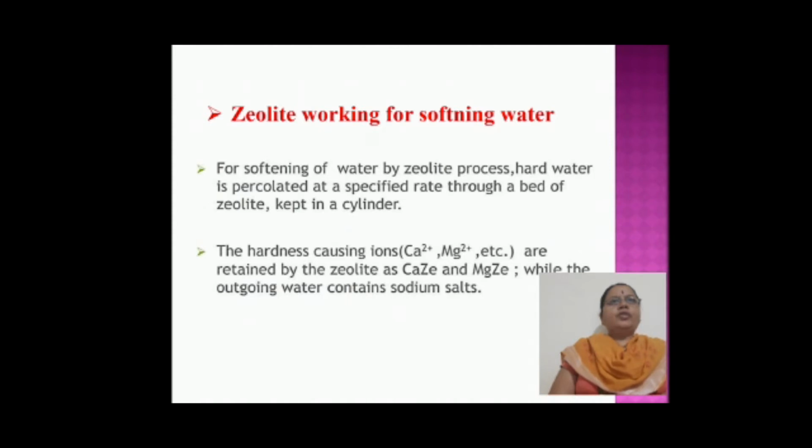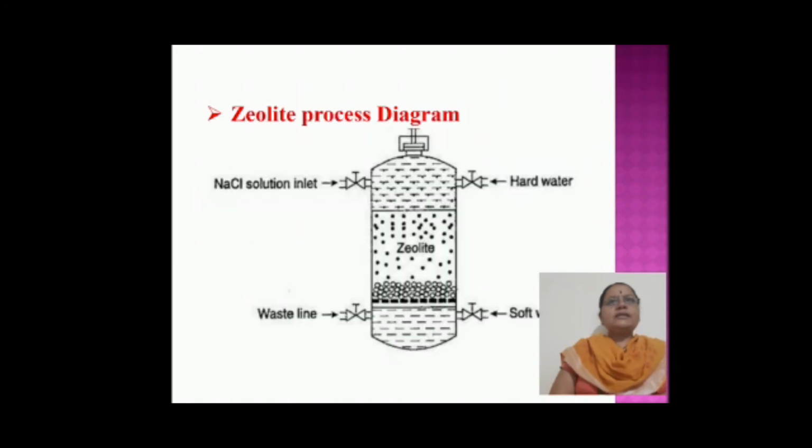Zeolite working for the softening of water. For softening of water by the zeolite process, hard water is percolated at a specified rate through a bed of zeolite kept in a cylinder. In the cylinder, the hardness-causing ions are retained by the zeolite, while the outgoing water contains sodium salts. This is the zeolite process diagram.